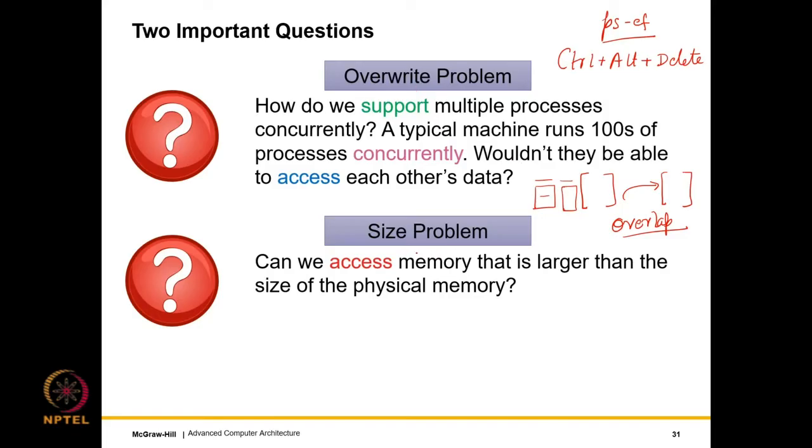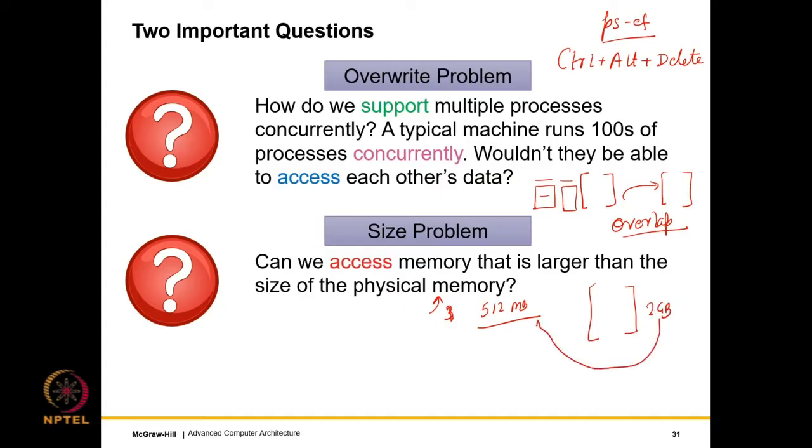The other is a size problem, which means: can we access memory that is larger than the size of the actual physical memory? We have limited the memory map to 3 gigabytes, but in reality, let's say I only have 512 MB of RAM, and let's say I'm using 2 gigabytes of the memory map.